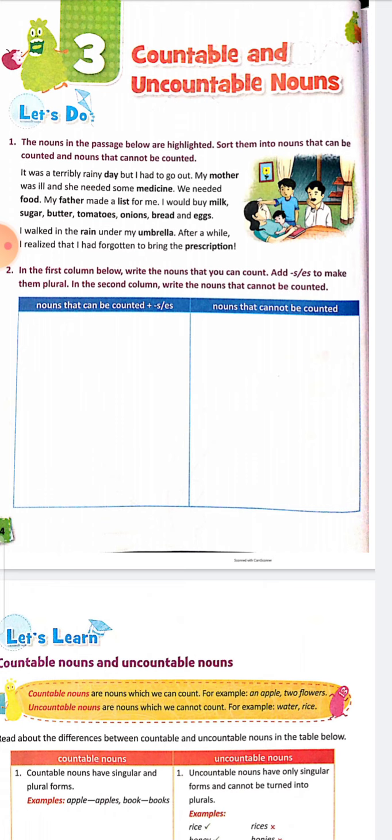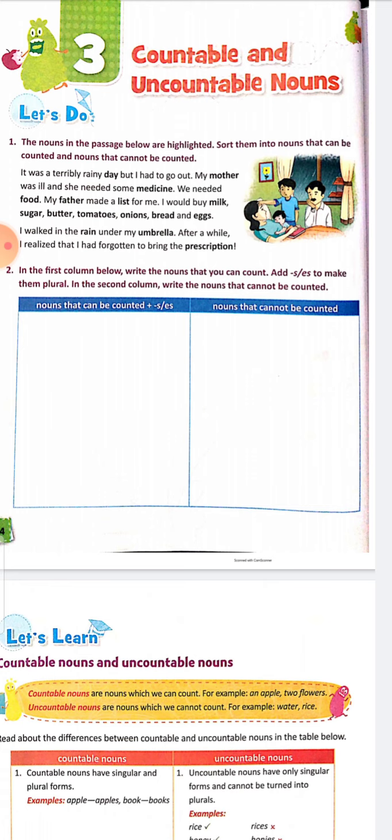if I give you a basket of apples, you will be able to count it. But if I give you a plate of rice and ask you to count how many rice are there, can you count like 1, 2, 3, 4, 5, 6? How many rice are there? No, it is not possible. It is not possible to count rice.